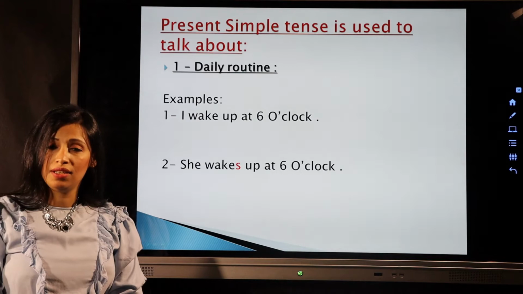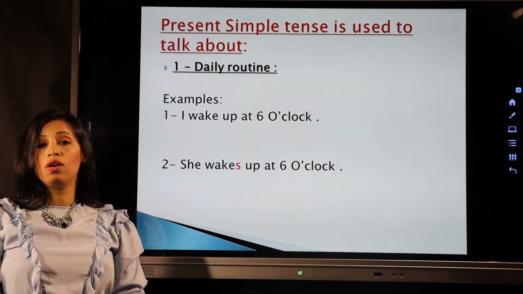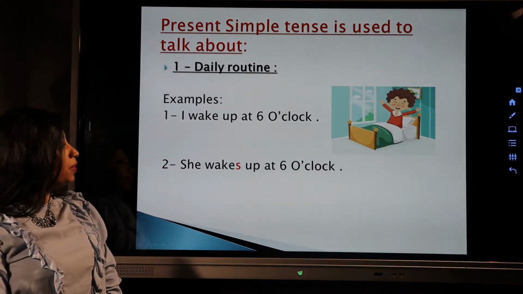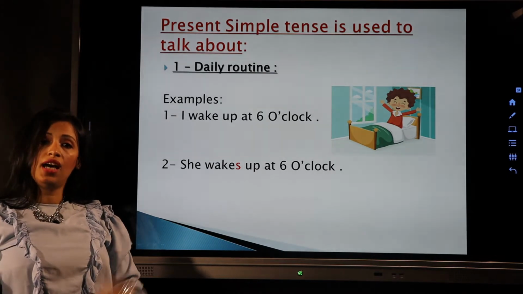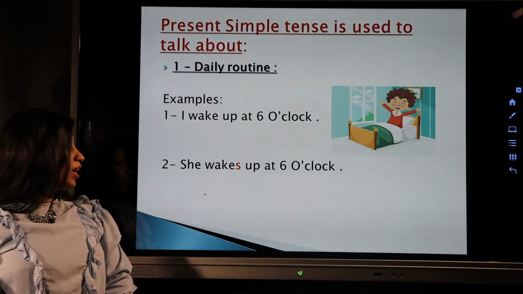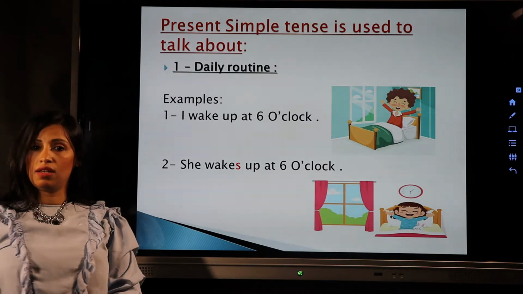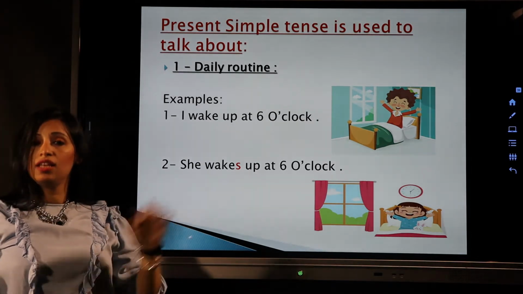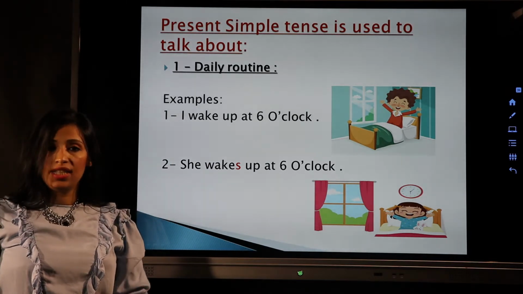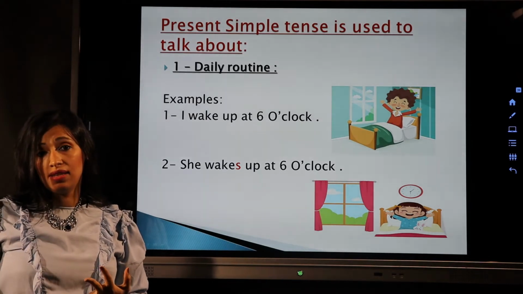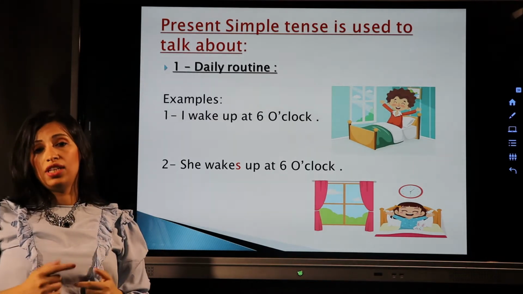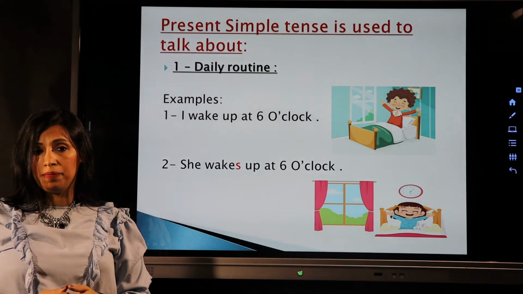What's the meaning of daily routine? Daily routine means things that we do on a daily basis. For example, I wake up at 6 o'clock. That means that I do this, or I wake up every day at 6 o'clock. She wakes up at 6 o'clock. Okay, that means that every day she wakes up at 6 o'clock. This is the daily routine. For example, when I said I wash my face, I brush my teeth, I read my story, I go to work, those things I do every day. So those are my daily routine.